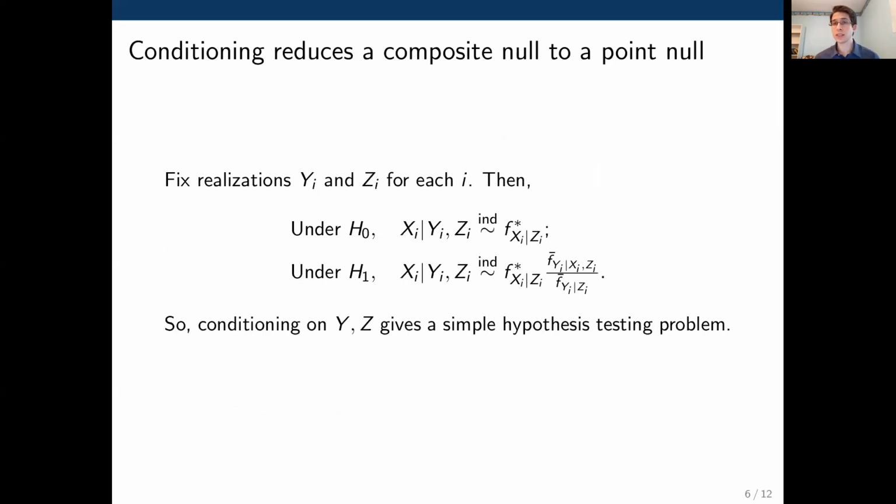So viewing y and z as fixed and only viewing x as our random data, we can derive that under the null hypothesis, the distribution of x given y and z, since it does not depend on y, is simply this distribution of x given z that we have assumed that we know. And then under the alternative, we can compute the distribution of x given y and z using Bayes' rule. So the punchline here is that conditioning on y and z has reduced a composite null to a point null. So we arrive at a simple hypothesis testing problem.